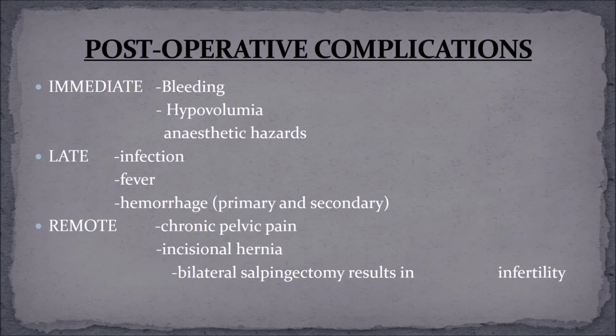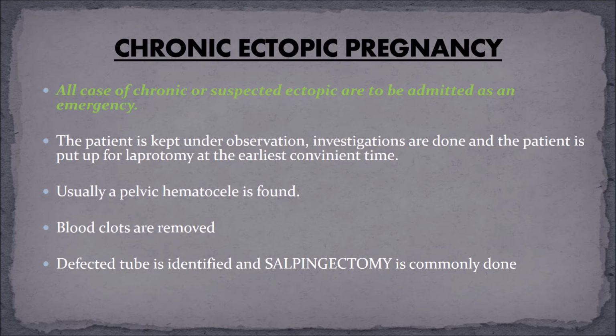Remote complications can be chronic pelvic pain, incisional hernia, bilateral salpingectomy resulting in infertility, and chronic ectopic pregnancy. All cases of chronic or suspected ectopic are to be admitted as an emergency. The patient is kept under observation, investigations are done, and the patient is put up for laparotomy at the earliest convenient time. Usually, a pelvic hematocele is found, blood clots are removed, the defective tube is identified, and salpingectomy is commonly done.